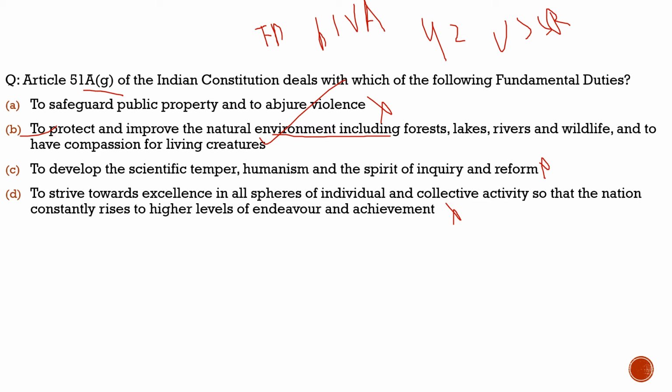Also China's project, a hydroelectric project which they are developing on the Brahmaputra river, is going to impact the ecology and environment in India. This is all because of the temper which we get from the fundamental duties, from Article 51A, Clause G. So I hope you had understood this also.